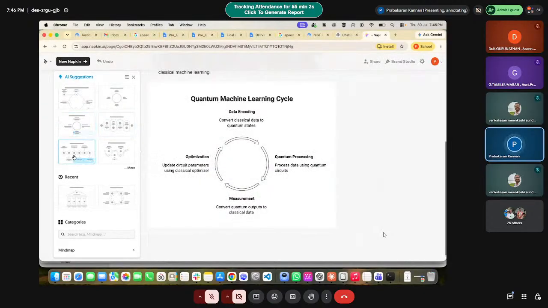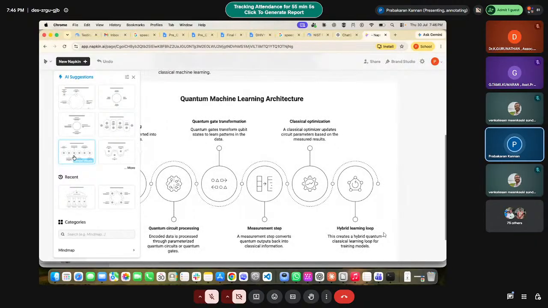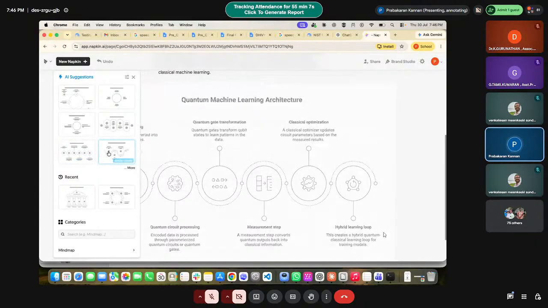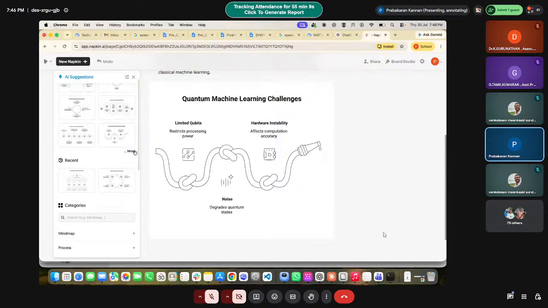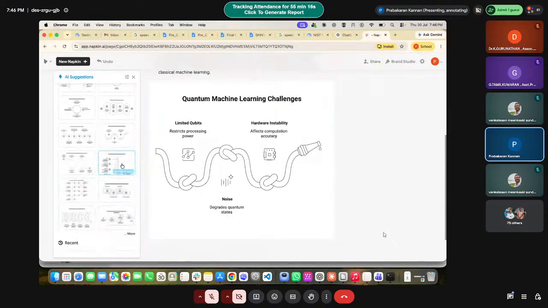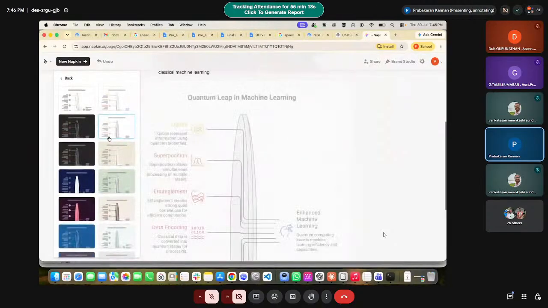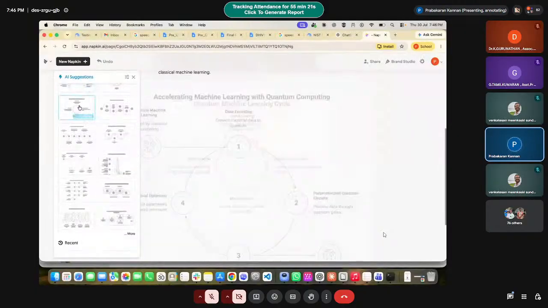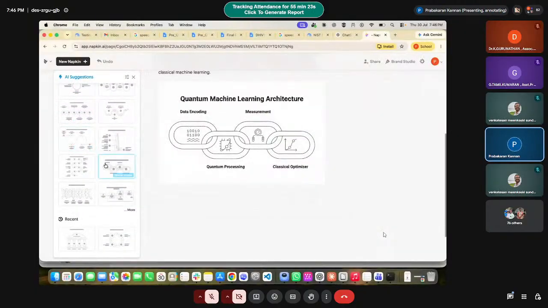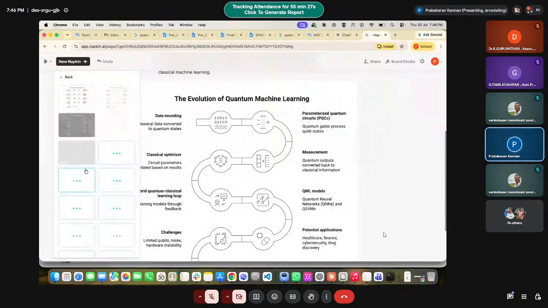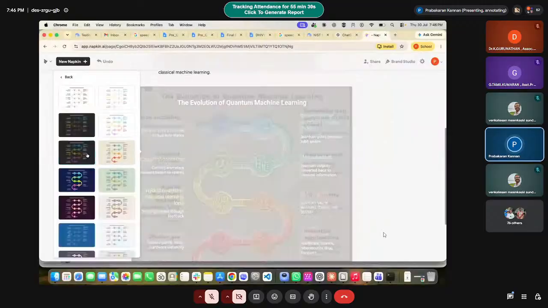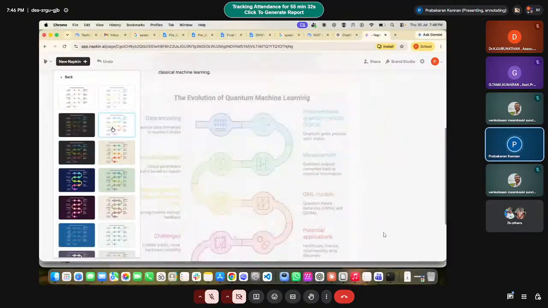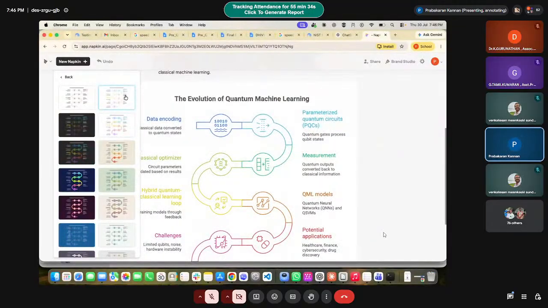I'm just showing what options you can generate, this way, or this way, or this way. Even if you select a format, multiple colors it will also be generating. That's a way.